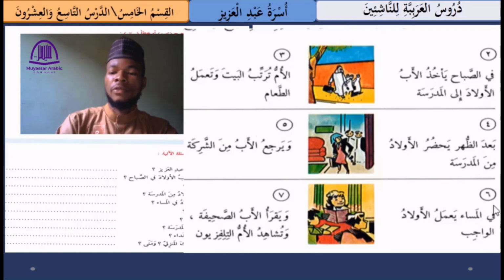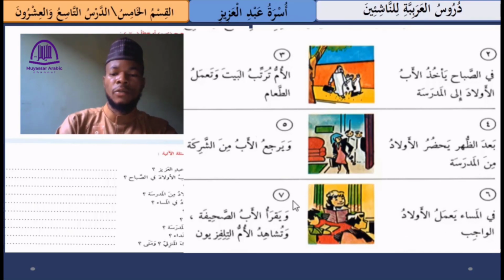So the next one we have في المساء يعمل الأولاد الواجب. This means في المساء, in the evening, يعمل الأولاد الواجب, the children do the homework. So الواجب means the homework. في المساء يعمل الأولاد الواجب, in the evening, the children do the homework.